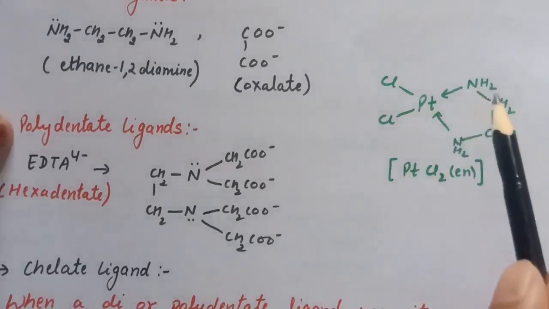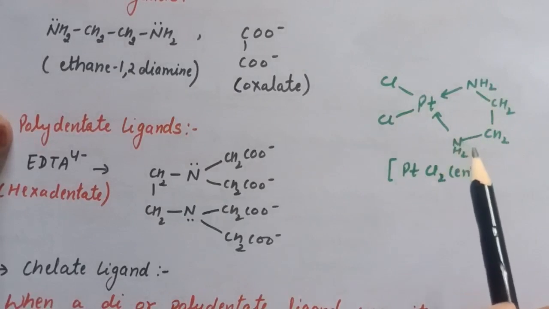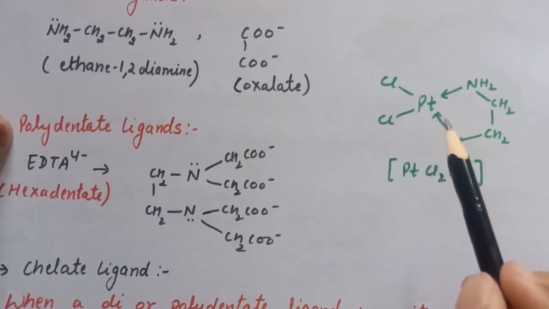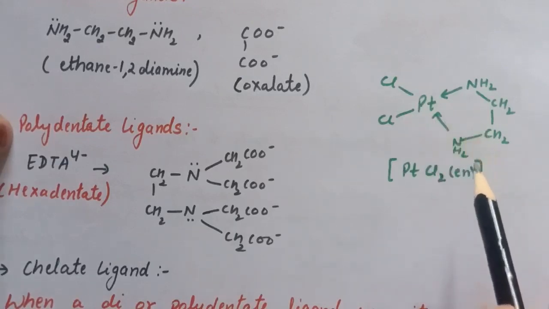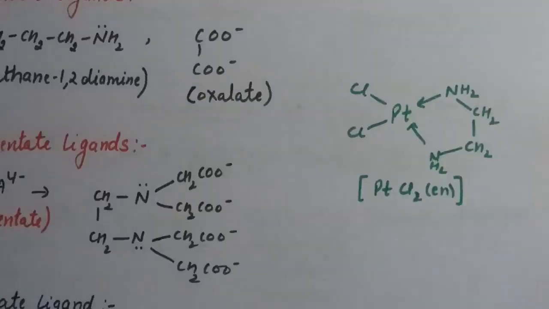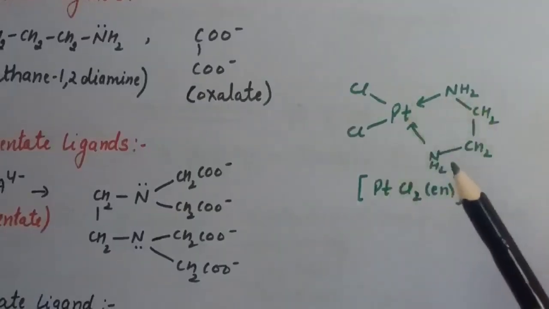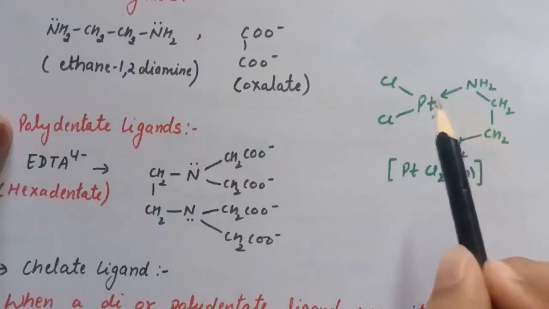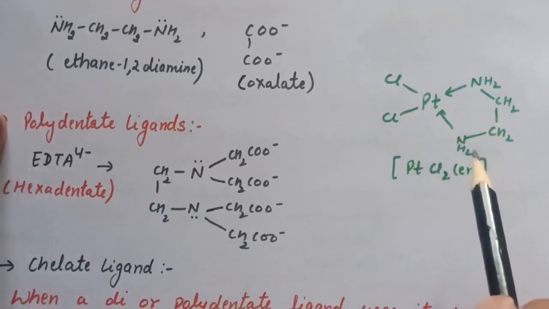a 5-membered ring. So when a didentate or a polydentate ligand is bound to metal in such a way that a 5 or 6-membered ring is formed with the metal ion, that ring is known as chelate ring, and the resulting complex is chelate, and this property is known as chelation.